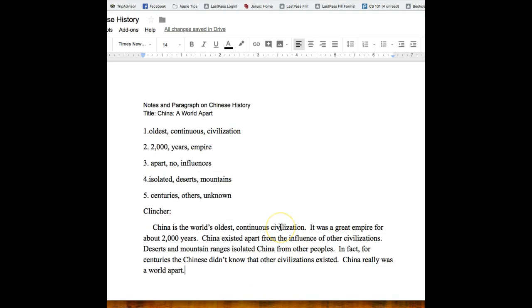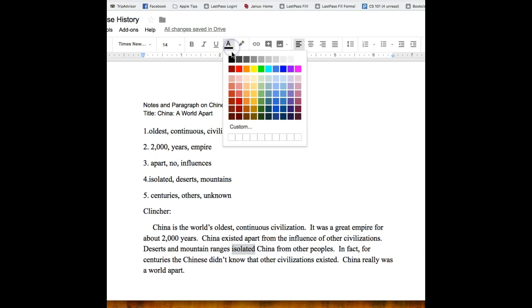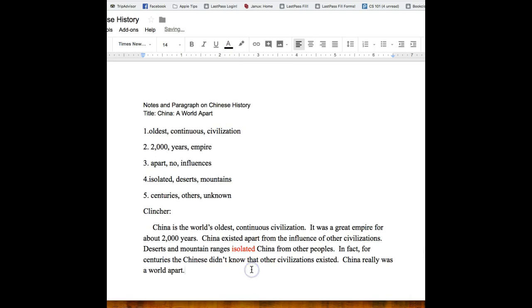So what's our best verb in here? We could add some other ones, but for right now, let's just talk about that one. So we'll talk about isolated. That the range isolated China. Now you could say, well, you maybe could do some better verbs in this. So you could change this one.